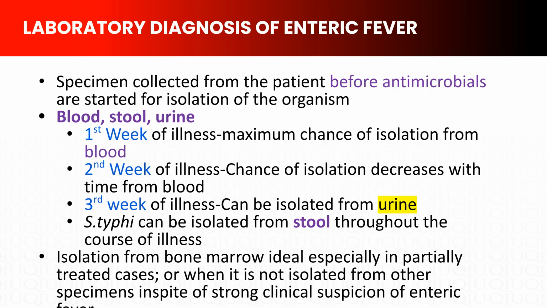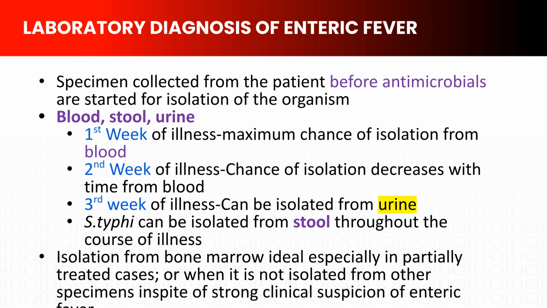In the 2nd week, the chance of isolation from blood decreases with time as the immune response kicks in and bacteria localize to tissues. By the 3rd week, bacteria can be isolated from urine, as they're excreted through the kidneys. Here's an important point. S. typhi can be isolated from stool throughout the entire course of illness, from the 1st week onward. However, stool culture is less sensitive than blood culture in the 1st week.